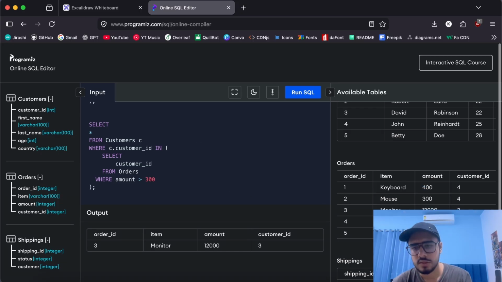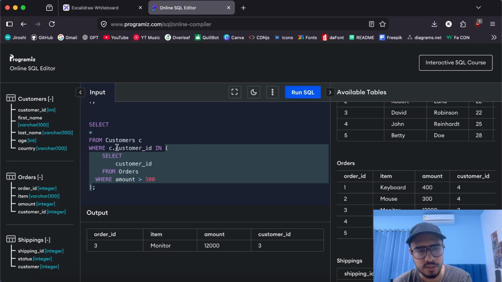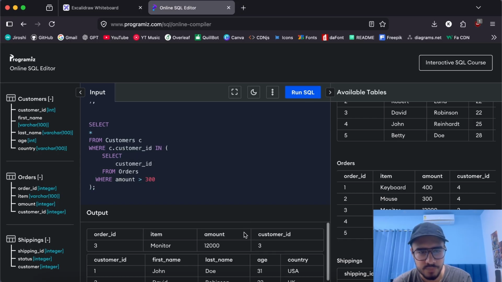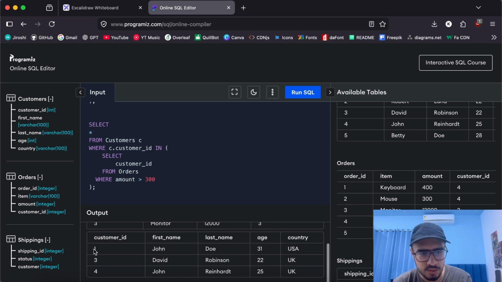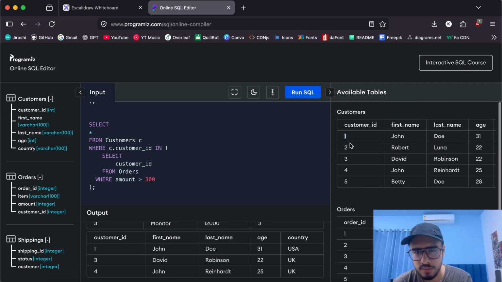So yeah, there will be multiple rows, right? And we are selecting a single column, that is customer ID. So we will be getting 4, 3, and 1. Hopefully that is the output. And then in the customers table, we are comparing the customer ID to these values and returning the rows that match this set of values. If I run the SQL, I get this output. As we can see, first, third, and fourth row is what we have got. Yeah, perfect.